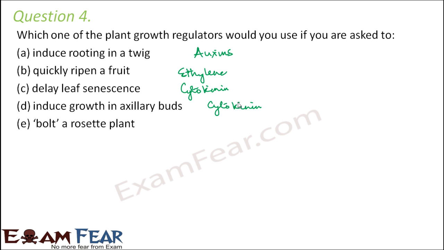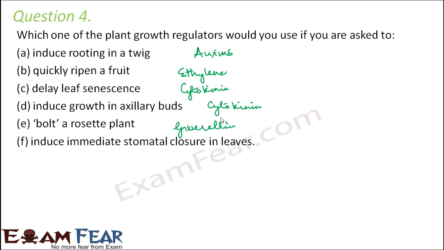Bolt a rosette plant. What will help it? Yes, of course, the gibberellin. Induce immediate stomatal closure in leaves. What induces to close the stomata? Something which doesn't want good for the plant. It is an inhibitor and it is nothing but abscisic acid.